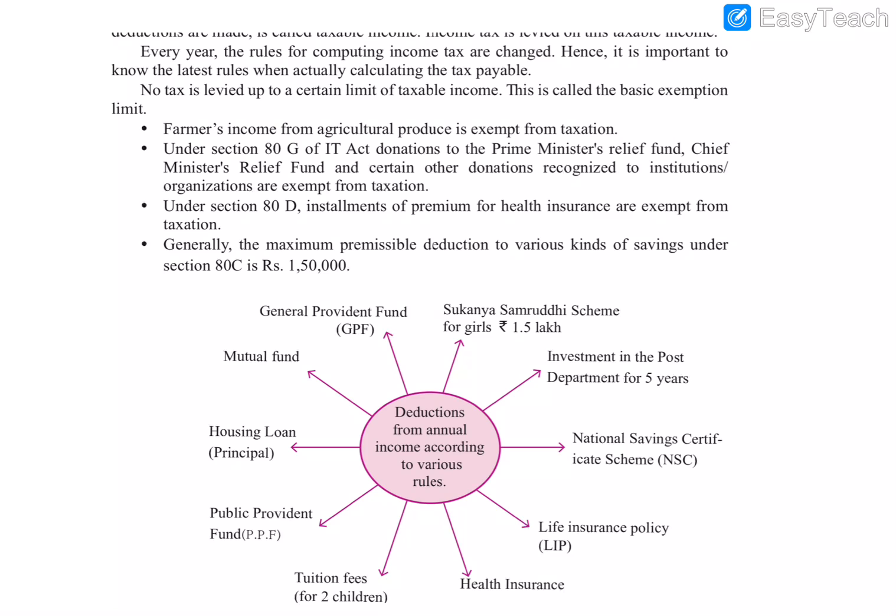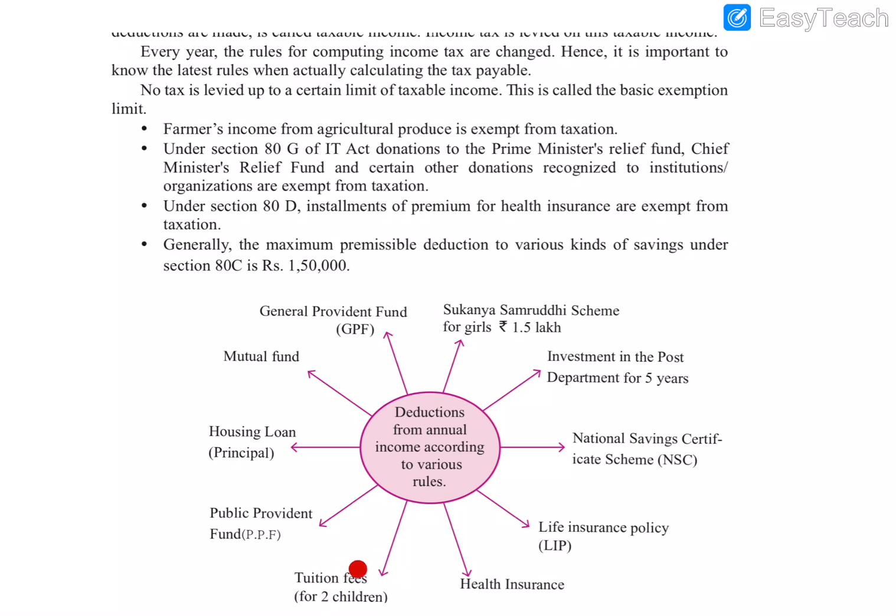If we invest in these, then we don't have to pay tax on these investments. Even if we have a high income and invest in some of these schemes, we don't have to pay tax on the investments.